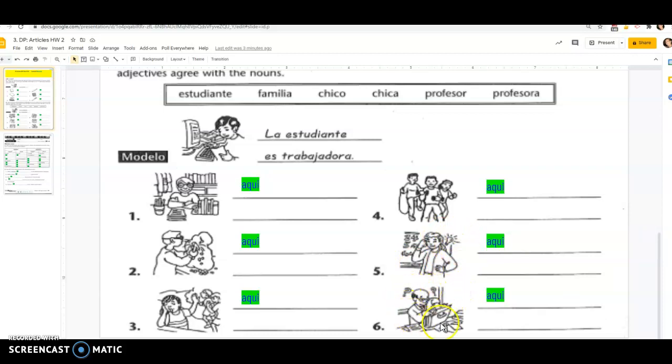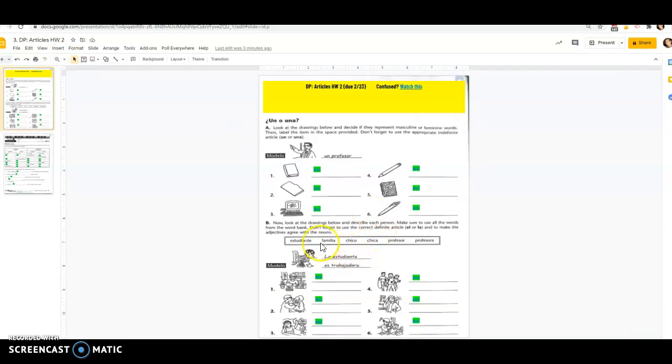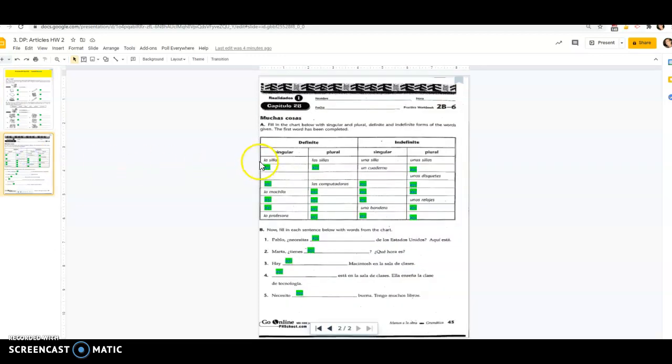And then this one right here, the guy looks really disorganized. He doesn't have a whole lot of question marks around him. So anyway, figure out what those are, and then you will be able to use these words up here and follow the model. On page 2, you need to fill in this chart with the singular, plural, definite, and indefinite forms of the words. So for example, la silla, singular; plural, las sillas. Singular for indefinite is una silla, plural, unas sillas. So follow that and figure out what's missing.